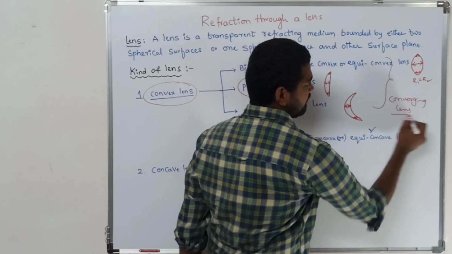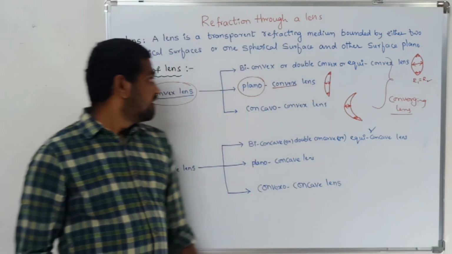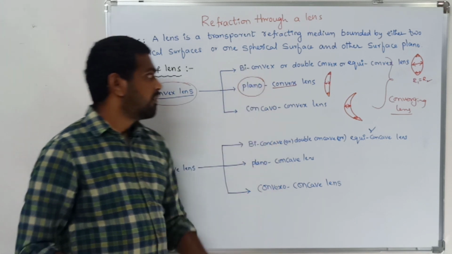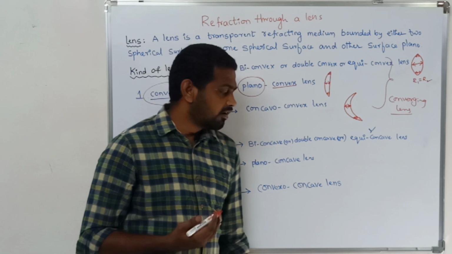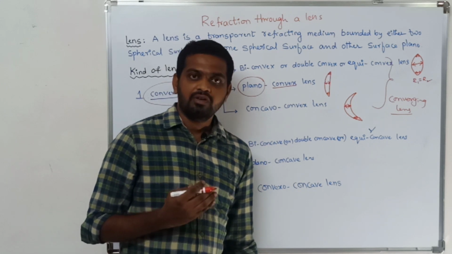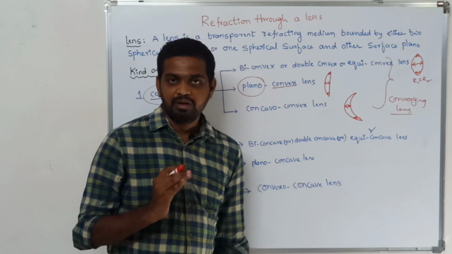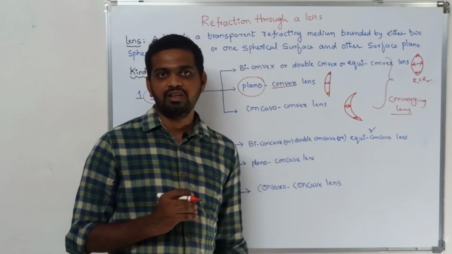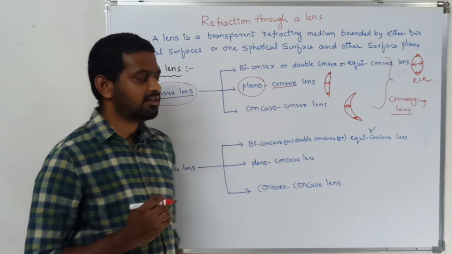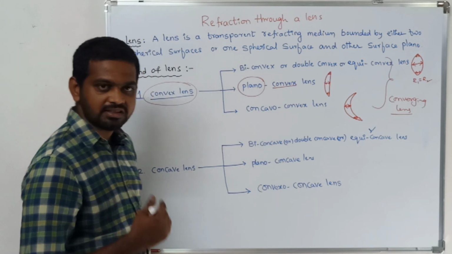Whatever the three lenses, biconvex, plano-convex and concavo-convex, if you allow a beam of light through them, the light will be converged after refraction. So these lenses are called converging lenses.